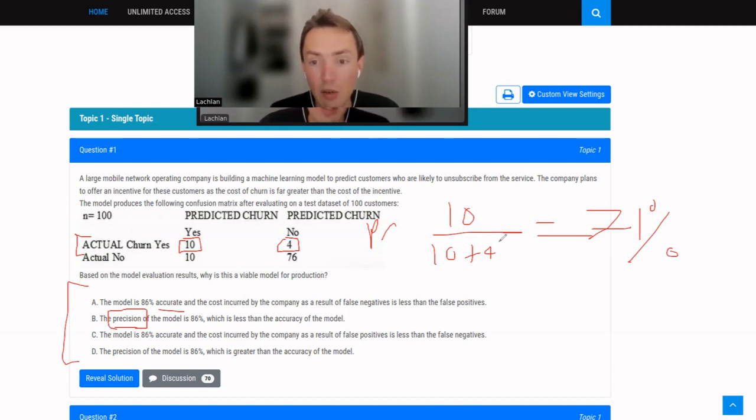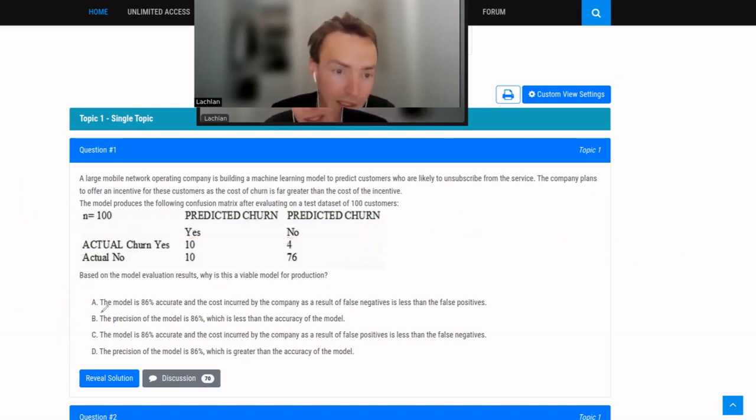So instantly with this number, we can identify that B and D are actually incorrect because it's 71%, not 86%, okay? So we can ignore those. So now we can isolate the answer to be either A or C. Okay, so let's determine accuracy.